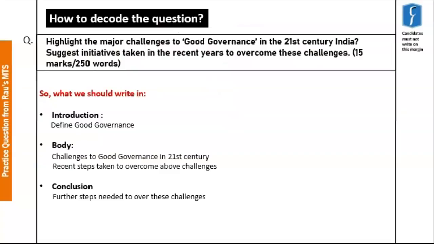In the introduction, we begin with defining the most important keyword, that is good governance. In the body, we first address the challenges to good governance in the 21st century. Further, we address the second part of the question, that is the recent steps taken to overcome these challenges.